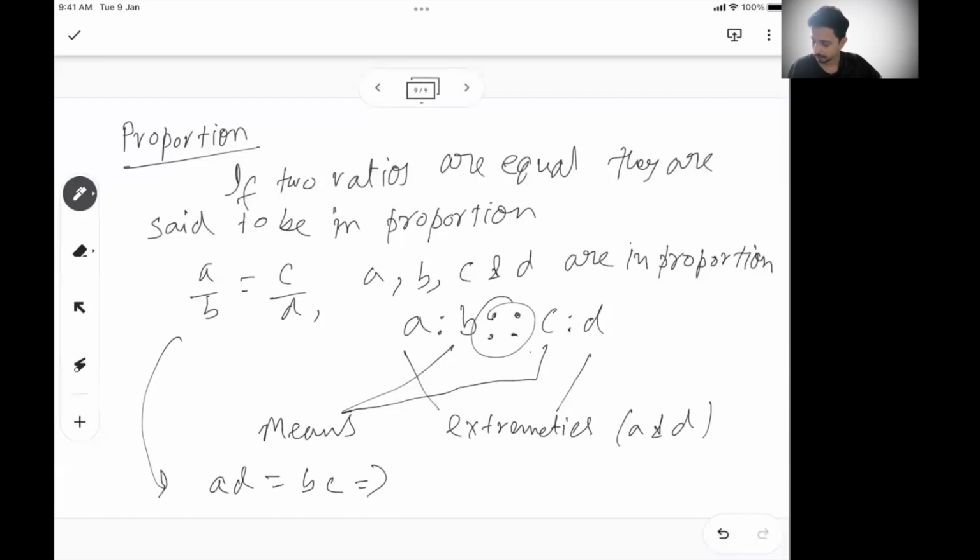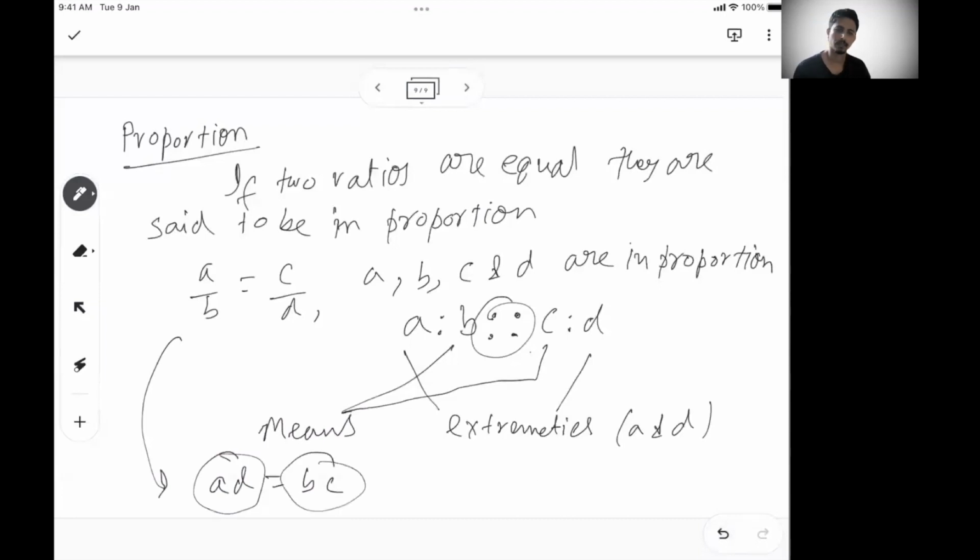That means the product of extremities, which is AD, is equal to the product of means, which is BC.